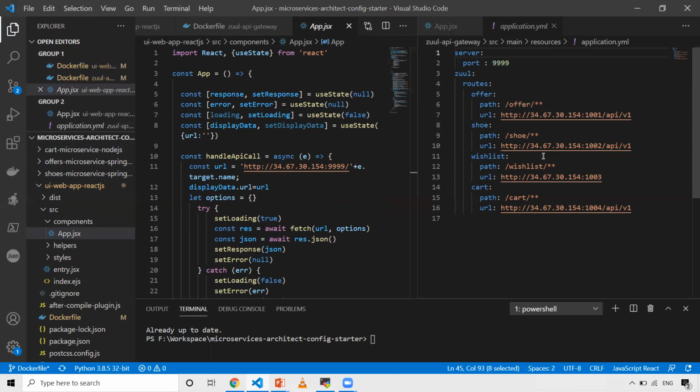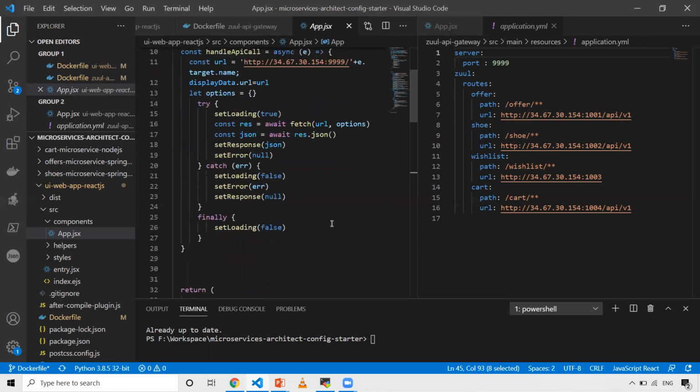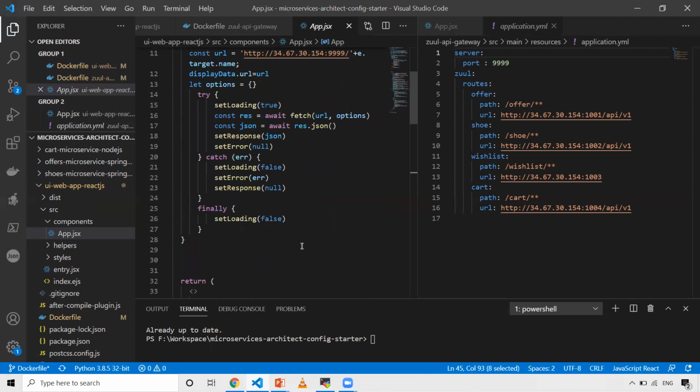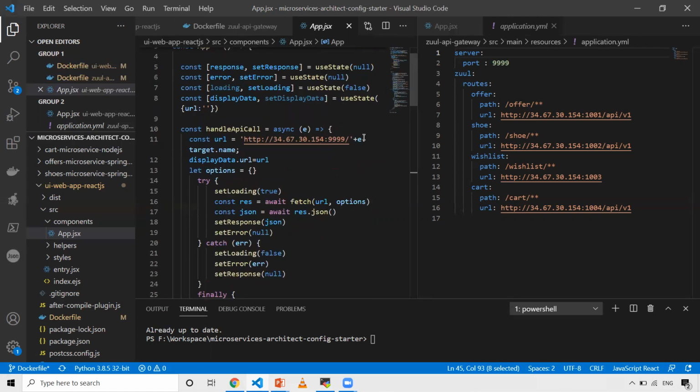Internally we are just calling the API gateway, but the API gateway is redirecting depending on the path you set. So whenever you click on the shoe button, the URL will have shoes, and it will redirect to this particular API service, communicate with it and get the output. These are the two major configurations that you need to know.